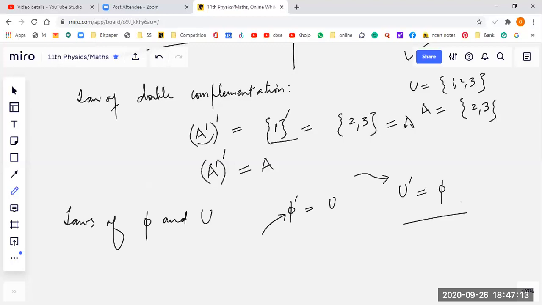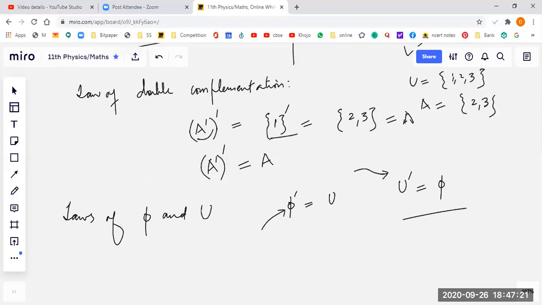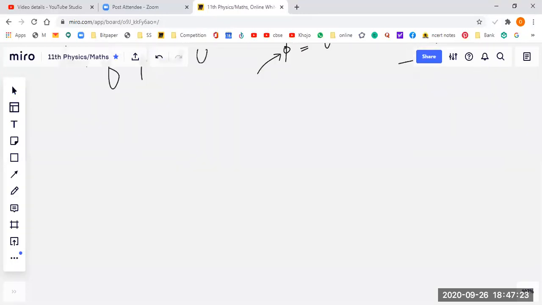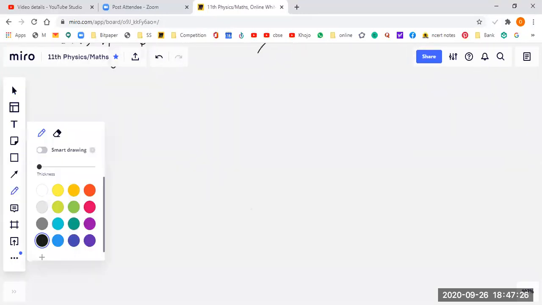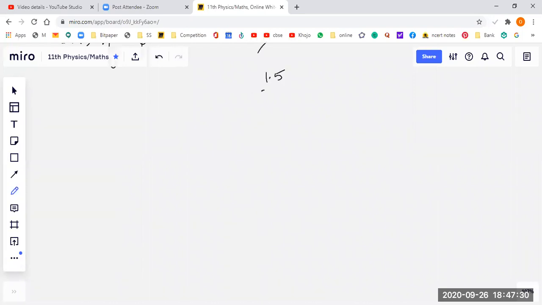So students, all the laws and properties of complement sets are done, and now we will proceed towards the exercise. So we have Exercise 1.5, students. Exercise 1.5, it's your NCERT book, right? And we proceed towards simply doing the fifth question.